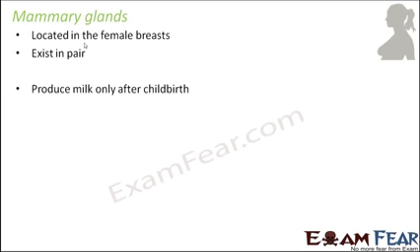They produce milk only after childbirth. Now these glands are capable of producing milk, but they can produce milk only after childbirth, not always, because this milk production is also dependent on certain hormones, and those hormones are produced in the female's body only when she is pregnant. So that signal is sent that now the time is coming when milk needs to be produced. So milk gets produced only after childbirth and not always. And then the milk continues to get produced; for some people it is there for 6 months, for some it is there for 1 year, for some it is there even for more than a year.